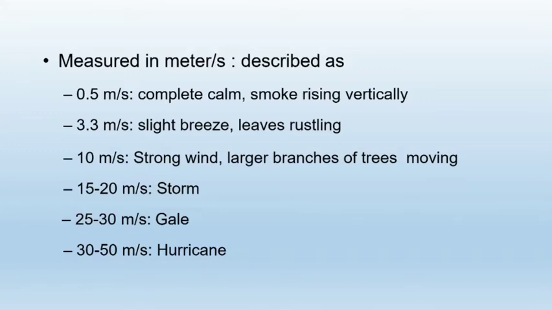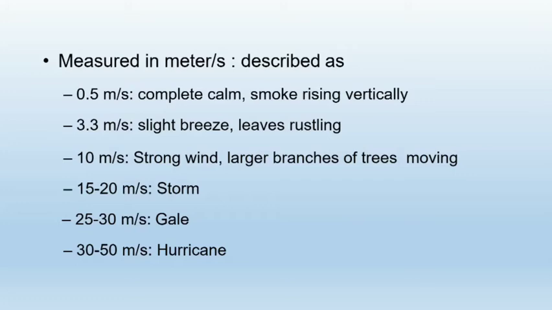If it is 25 to 30 meter per second, then that air is called a gale. It is more than a storm. Speed is more than a storm. And if it is 30 to 50 meter per second, then it is a hurricane.